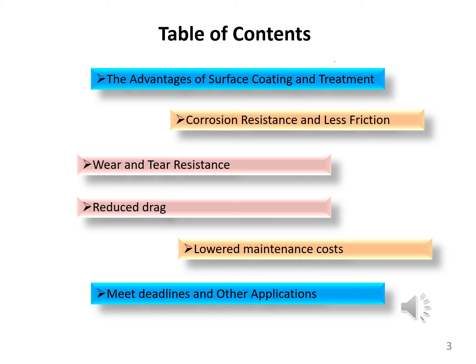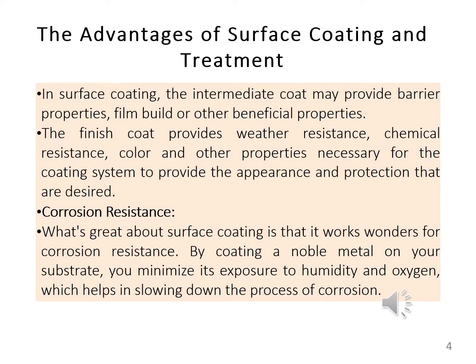In this lecture, you will learn about the advantages of surface coating and treatments.